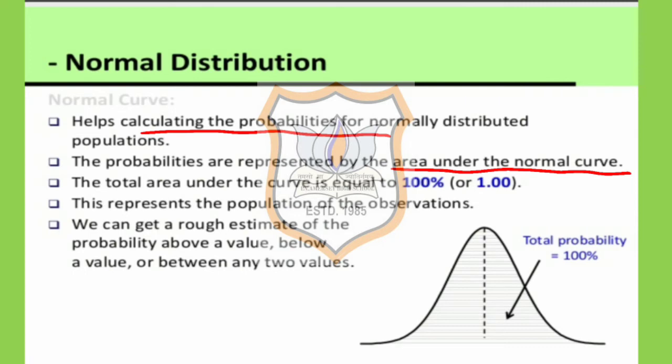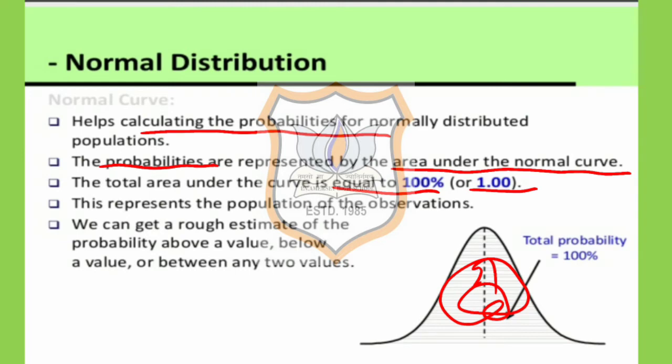Now, when we find the area under the normal curve, we can find the probability. The total area under this curve is generally equal to 100%, or you can say it is equivalent to 1.